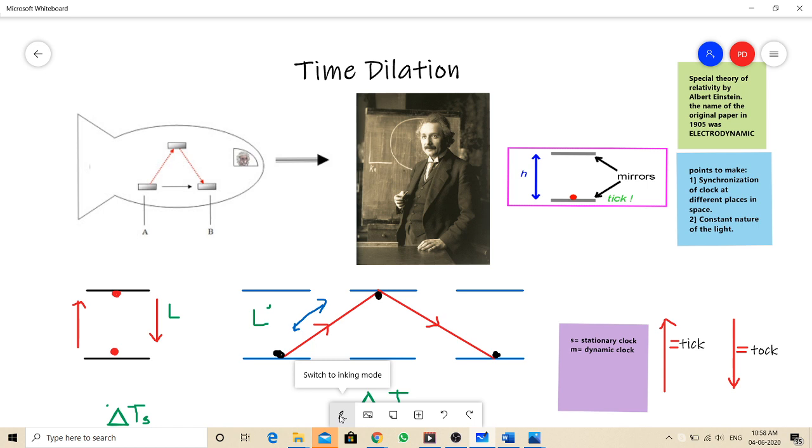And the second is the constant nature of the speed of light. It's very interesting. The speed of light is unchanging. It's a constant number. It is fixed, eternal. It is like a boundary case. No material object can go beyond the speed of light. It is impossible, and why it is impossible, we'll see in further lectures. But for now, we focus on the weird nature of the speed of light.